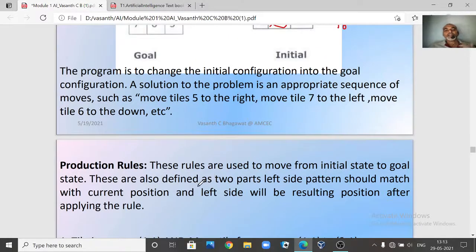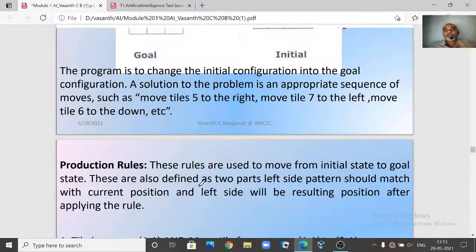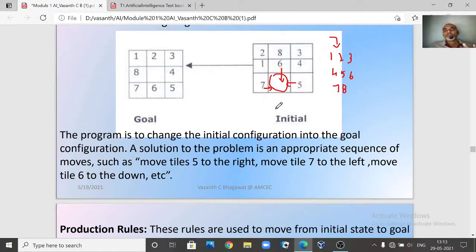You have to write some rules. Clear? So now, how are you going to write some rules? Say this square is empty, and now you want to move this tile. If you are going to move tile 7 from this position to this position, you can consider it like this: row 1, row 2, row 3, since it is an array. First row, second row, third row, first column, second column, third column. Now, from which row to which column?